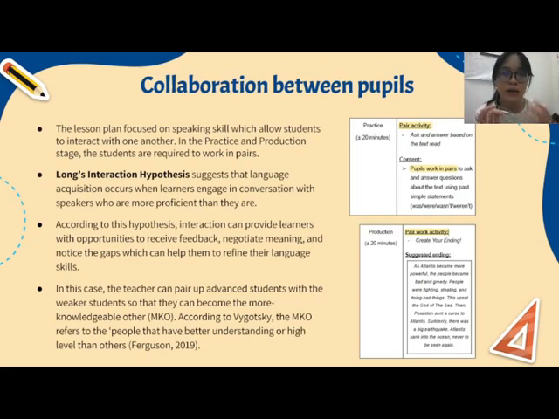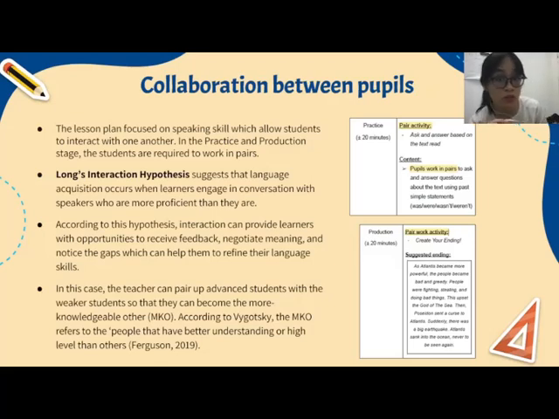Therefore, we can see that this theory was applied as there is some sort of conversation happening when the pupils are carrying out the teaching and learning activity with their pair. Therefore, in order to realize this hypothesis, the teacher can also pair up the advanced students with the weaker students so that they can become the more knowledgeable other, also known as MKO. According to Vygotsky, the MKO refers to the people that have better understanding or a higher level than others. So they have a higher level of ability or understanding than the learner in terms of the task.